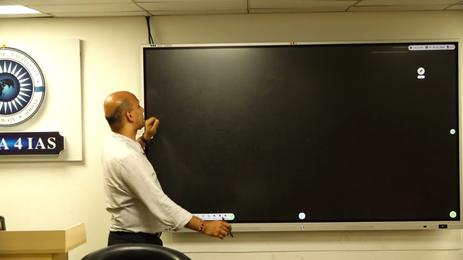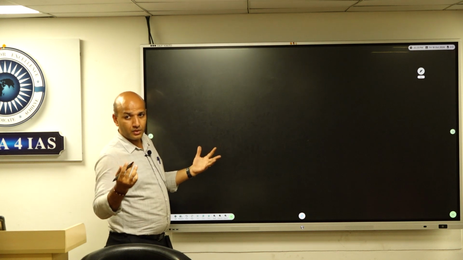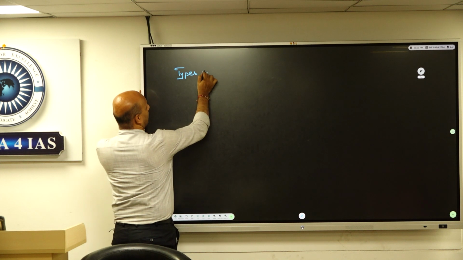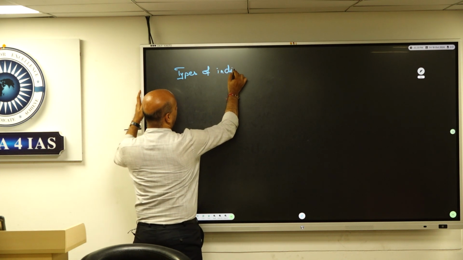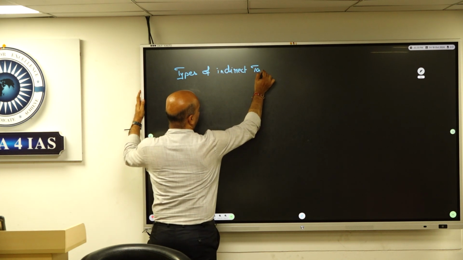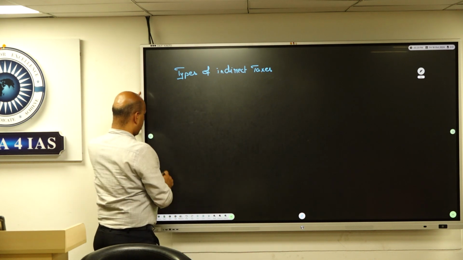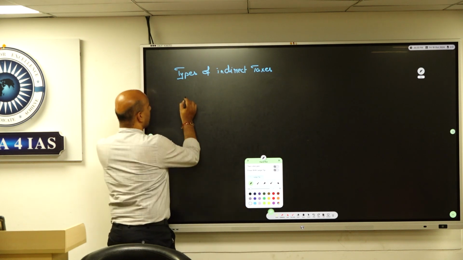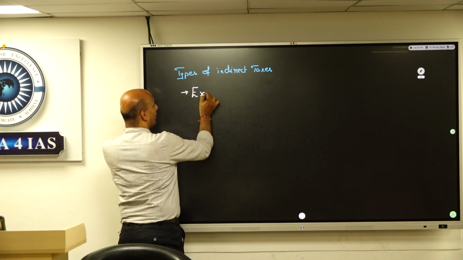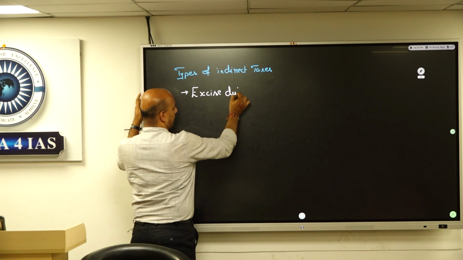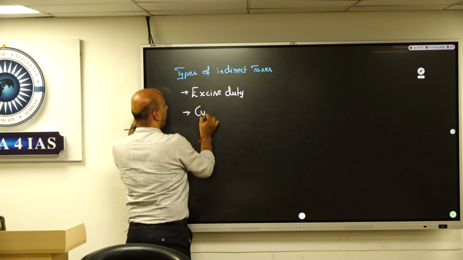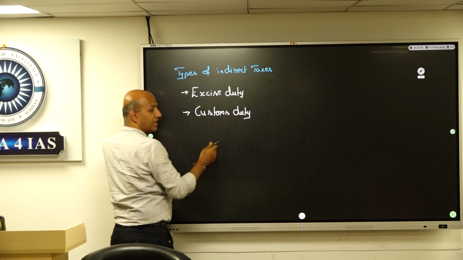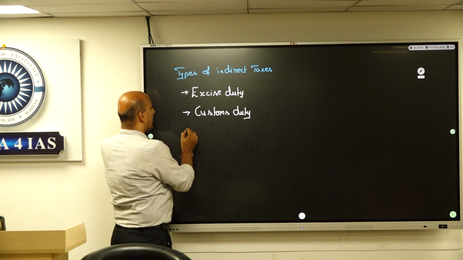Let's take an imaginary scenario. First thing that you need to understand: what are the different types of indirect taxes? Try. What are different types of indirect taxes? Like we said yesterday, there is something called excise duty, customs duty. Excise duty is on all manufacturing, customs duty is both import and export.